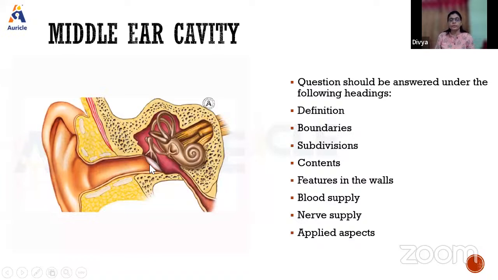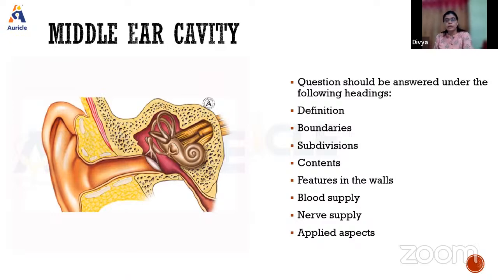So what do we mean by the definition? This middle ear cavity is otherwise called the tympanic cavity. It is an air-filled cavity lined by mucous membrane. And where is it present? It is present within the petrous part of the temporal bone. So that is its location. And the middle ear cavity assumes the adult size by the time of birth itself.